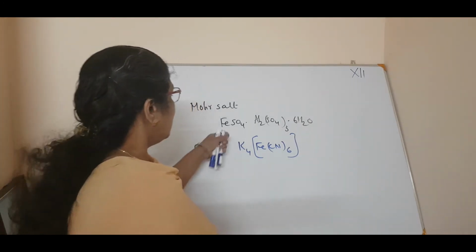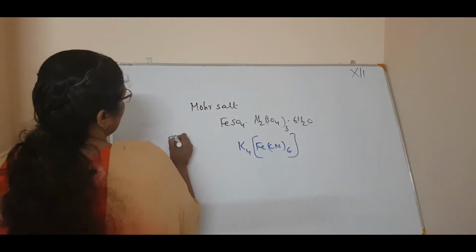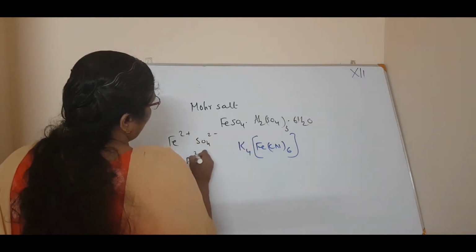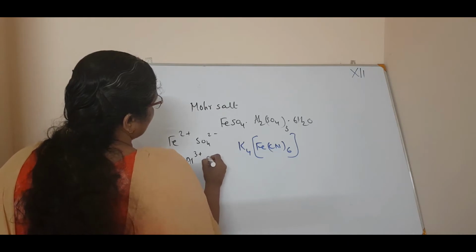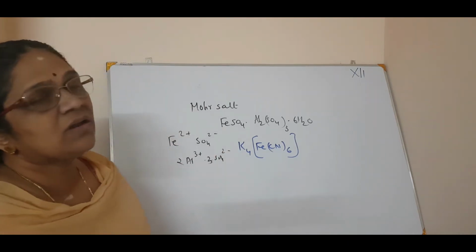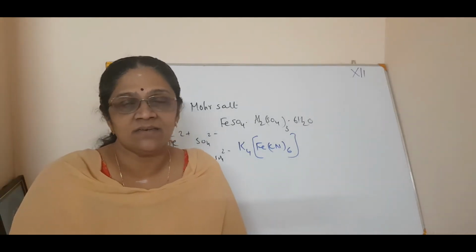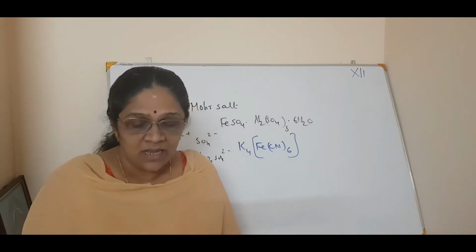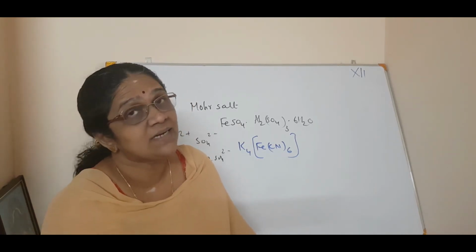For example, this will get dissociated as Fe2+, SO4 2-, Al3+ (2Al3+), and 2SO4 2-, so 3SO4 2-. So like that it will dissociate into its units. Okay. So that is the main difference between a complex ion and a double salt.